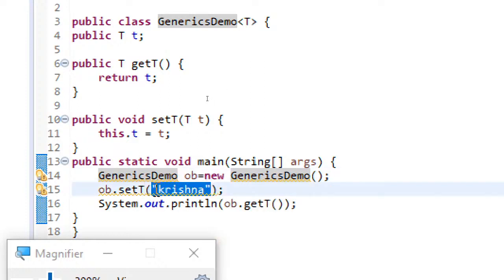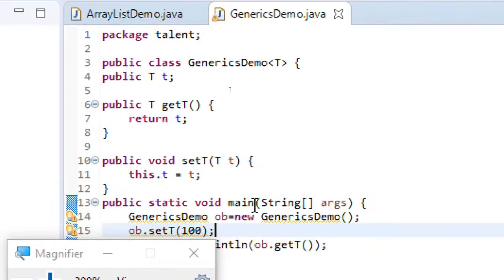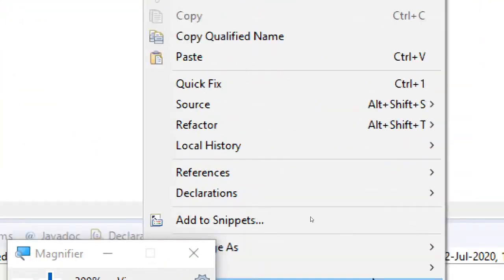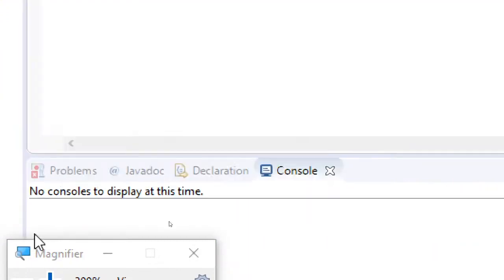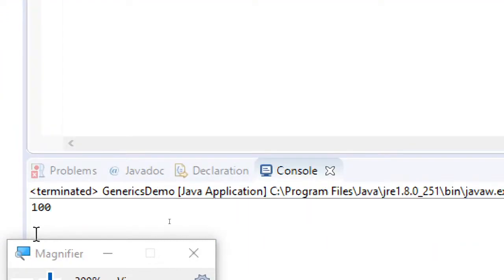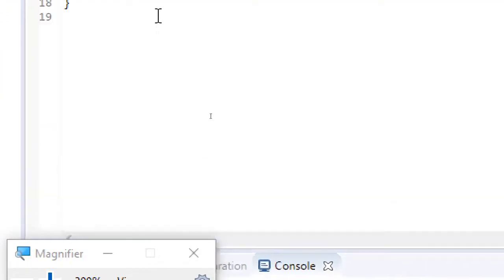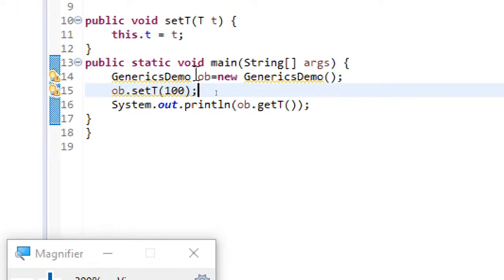Now here you see, instead of Krishna, I can also say 100. And now when I'm saying 100, still you can see it works fine. So 100 is being returned, because when you are not specifying the type, any type can be added, any type can be retrieved.